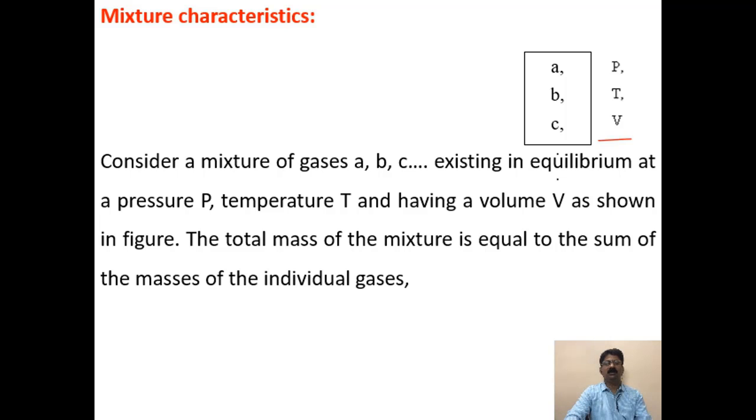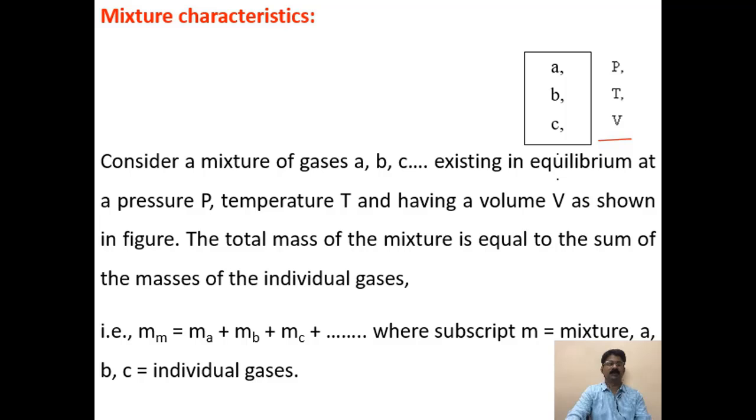The total mass of the mixture is equal to the sum of the masses of the individual components. Here the suffix m indicates the mixture, and this m indicates the mass. Similarly, this m indicates the mass, and the suffixes A, B, C indicate the individual gases. So the total mass of the mixture is equal to the sum of the masses of the individual constituents.